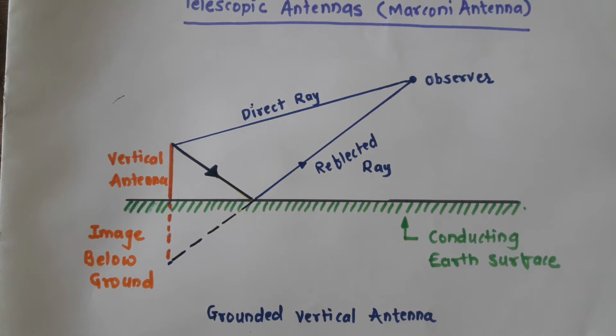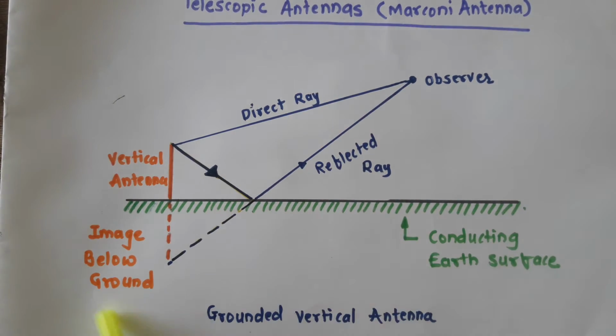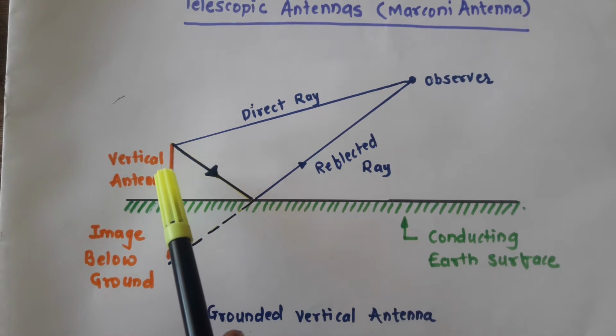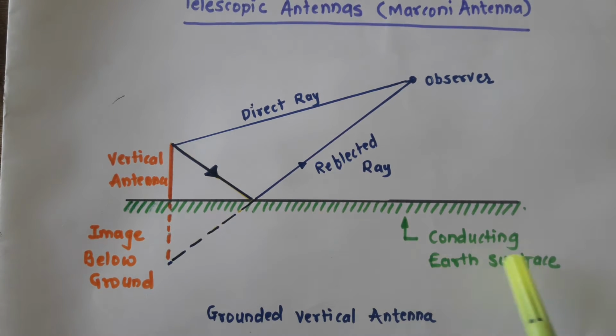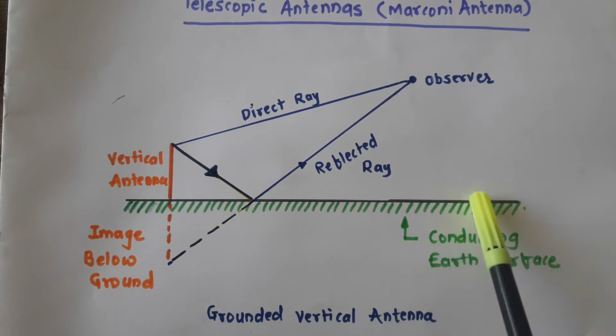Now we have to consider the exact design of this particular antenna, and the design of the antenna is perfectly understood with the help of this kind of diagram. Now actually this particular antenna is placed vertically to the conducting earth surface. So suppose this is your conducting earth surface.